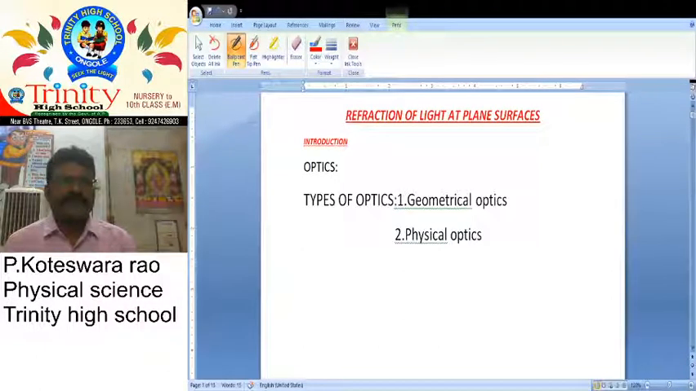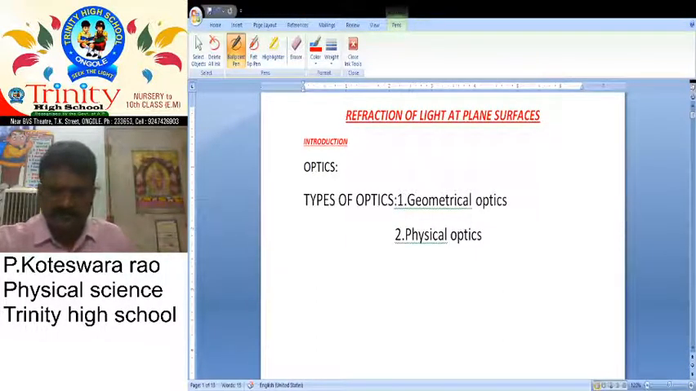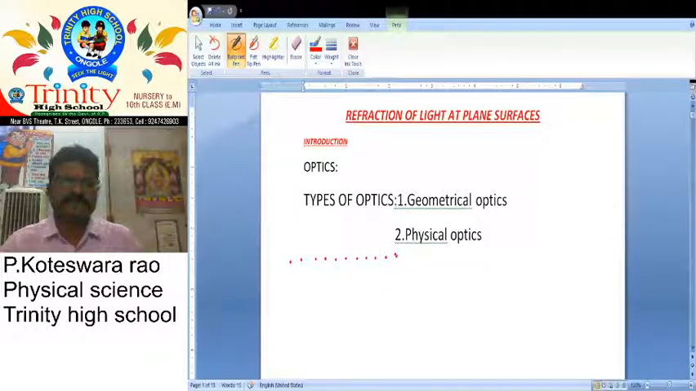First of all, Sir Isaac Newton proposed that light travels in the form of small particles. Light travels in the form of small particles. These are also called corpuscles. His theory is called Newton's corpuscular theory.